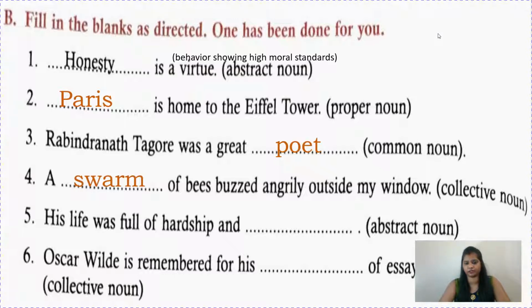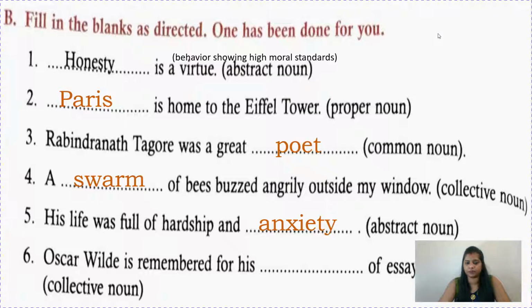His life was full of hardship and dash. You have to write here abstract noun. So for life we can write here anxiety, because here we are saying that a person is a person whose life is full of hardship. So anxiety is the best answer here, I think. You can write something else also, no problem.